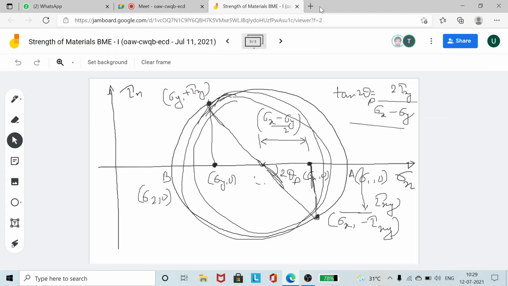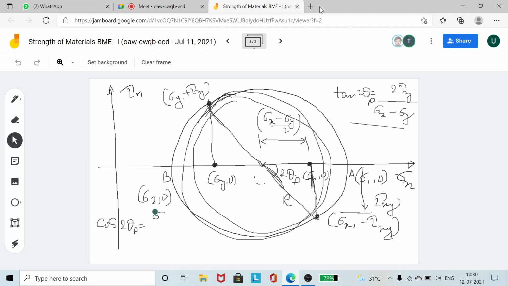Okay. So here let me do some calculations. So now, what will be cos 2 theta p? If I am calling it r, cos 2 theta p will be equal to base by hypotenuse, right? So base is this one.